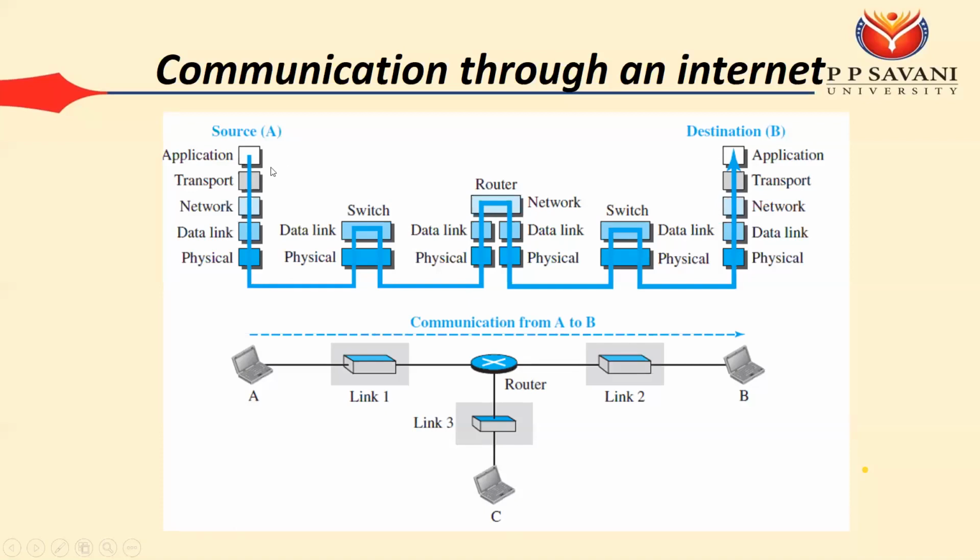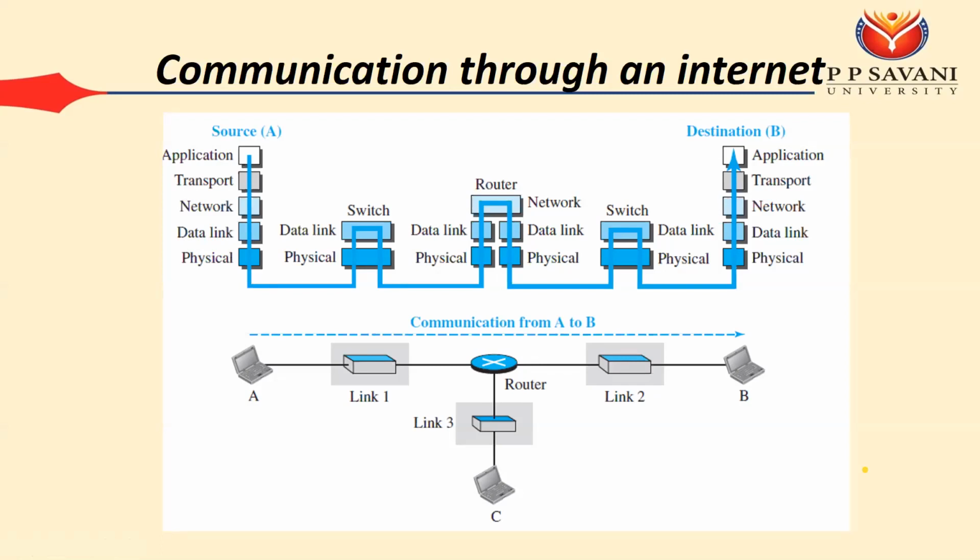Now you are making the HTTP request. If there is an HTTP request, then some port addresses are also assigned. For example, HTTP has port address 80. Then FTP has port number 23, like that. So if you are making some HTTP request, then at the transport layer, one address is assigned whose name is port address. Before that, we see some types of addressing that are used in networks.